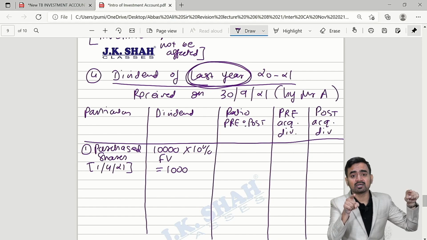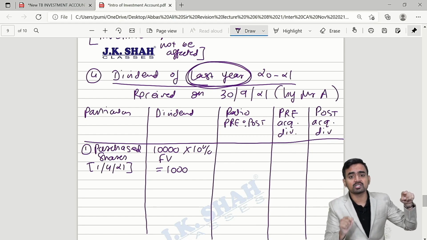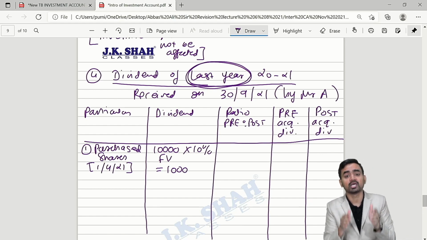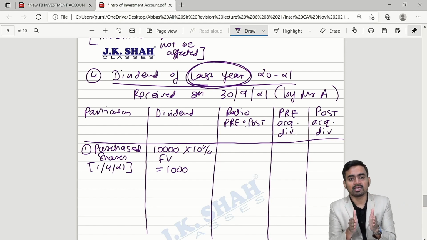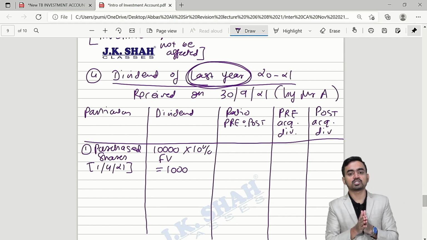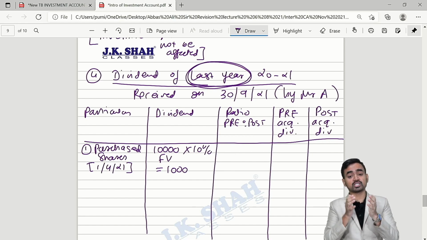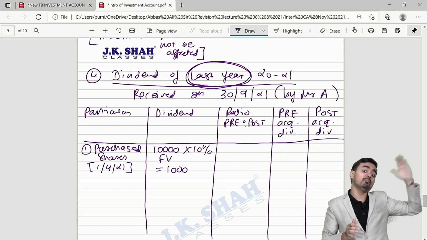In the last year, were you the owner of these 1000 shares? Sir, no, we were not the owner in the last year because we had acquired these 1000 shares in the current year on 1st April 2021. So the shares were with somebody else.